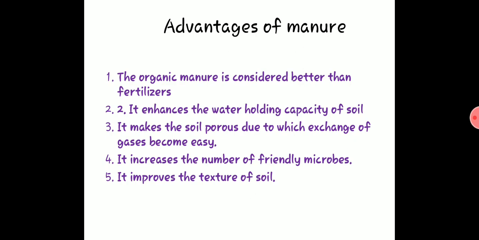The fourth point: it increases the number of friendly microbes. Why does it increase them? Because manure is organic matter, that is, plant and animal matter. That is why the microbes start growing in it. So there will be an increase in the number of friendly microbes. And altogether, adding manure improves the texture and the quality of the soil.